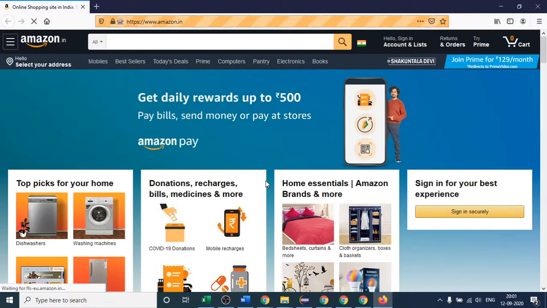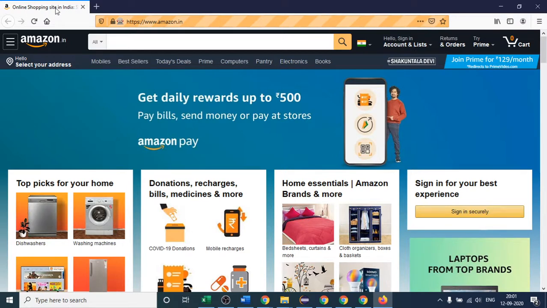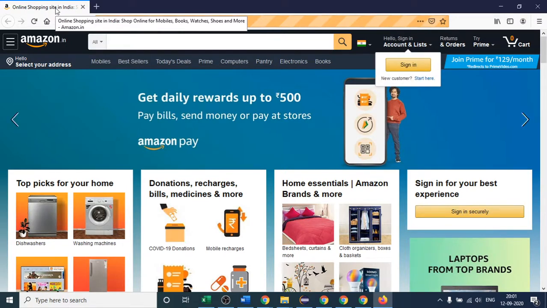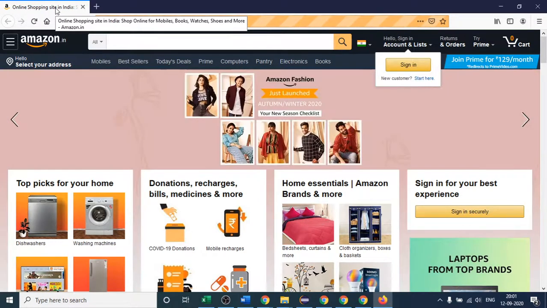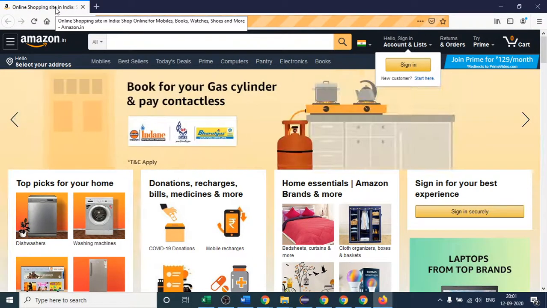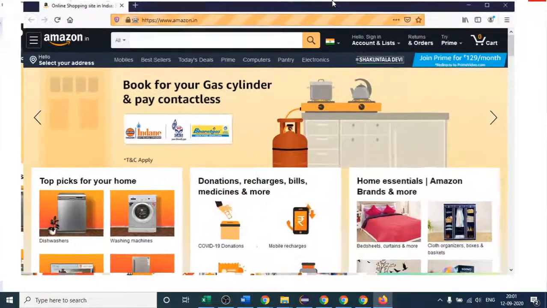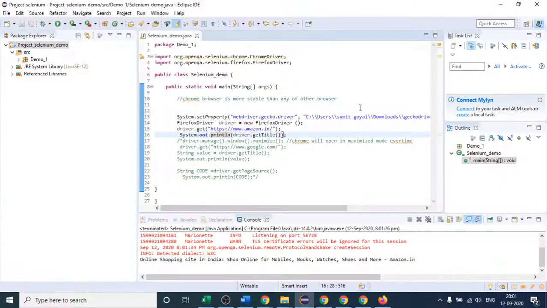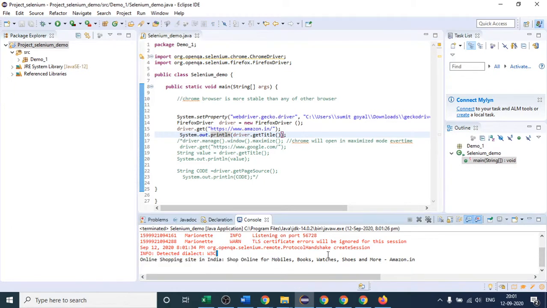So the Amazon website will be opened shortly. It has opened the website, and if I place my mouse here, you can see what the title is. Open online shopping site in India. Shop online for mobiles, books, watches, shoes, and more. So this is the title. And if I minimize this, you can see the title is printed, just like we did for Chrome. So this is how you can perform any other operations on the Firefox browser as well. Is it clear to everyone how we are opening the Firefox browser?